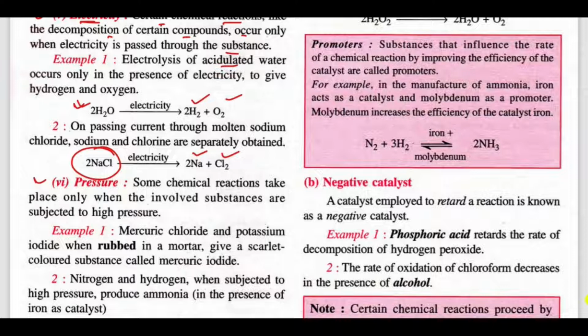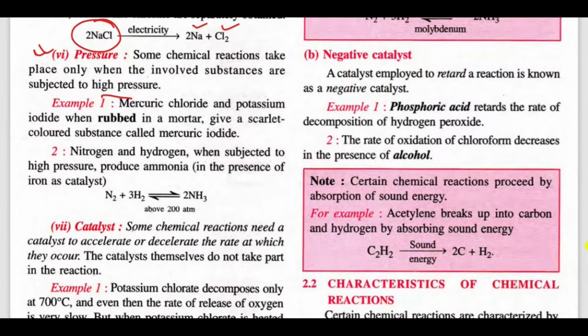Now pressure. Some chemical reactions take place only when the involved substances are subjected to high pressure. Mercury chloride and potassium iodide, when rubbed in a mortar, give a scarlet colored substance called mercury iodide.